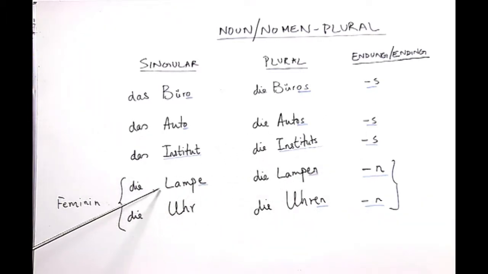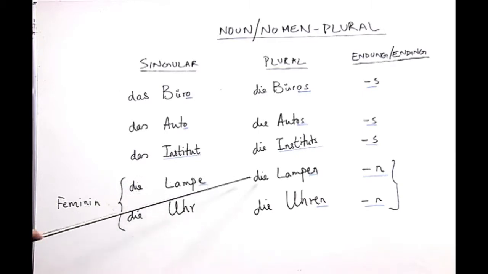Now, coming towards these two nouns, die Lampe, die Uhr. Lampe means lamp and die Uhr means a watch or a clock. If you look here, the word Lampe carries the ending e, because of which it belongs to the feminine gender, and as you know, die is the article for the feminine gender.